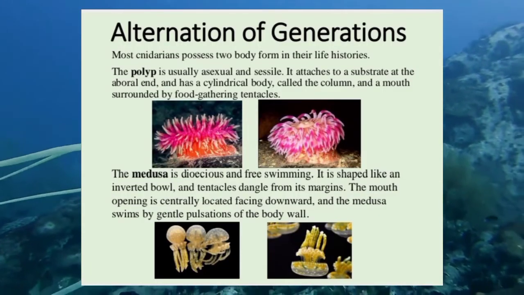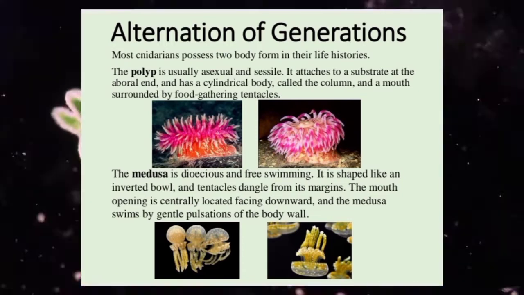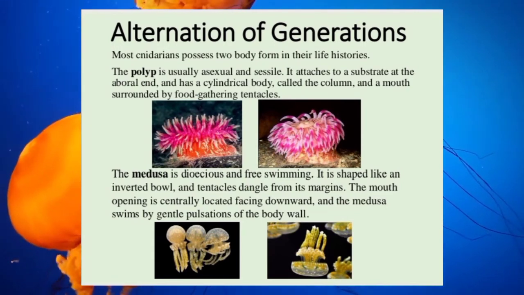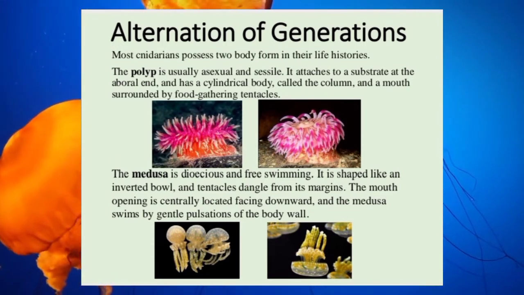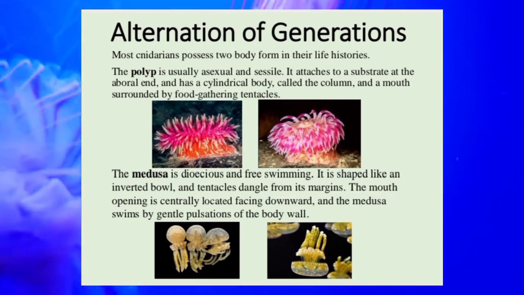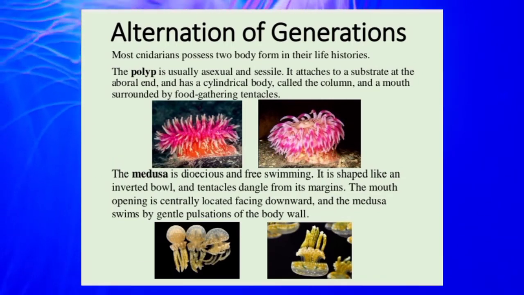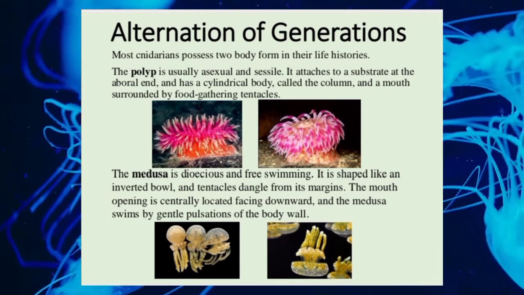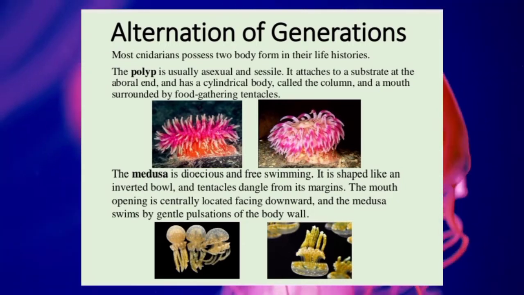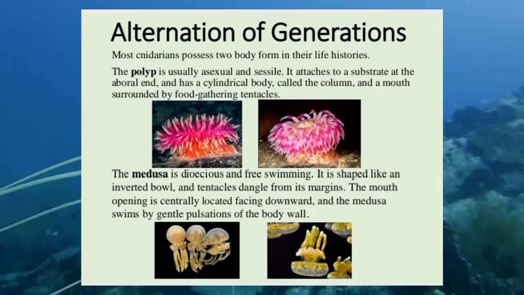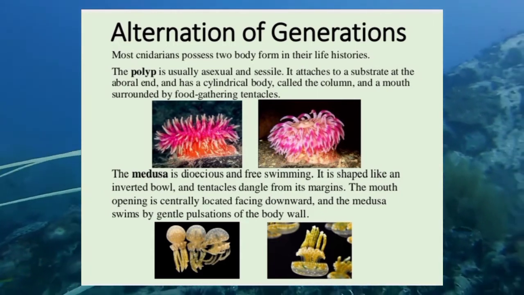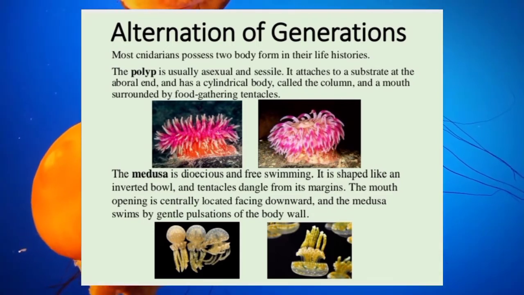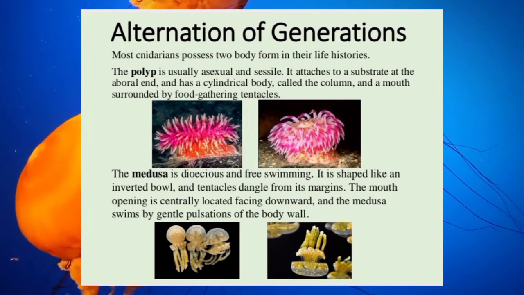Alternation of generations. Most cnidarians possess two body forms in their life histories. The polyp is usually asexual and sessile. It attaches to a substrate at the aboral end and has a cylindrical body called the column and a mouth surrounded by food-gathering tentacles. The medusa is dioecious and free-swimming. It is shaped like an inverted bowl, and tentacles dangle from its margins. The mouth opening is centrally located facing downward, and the medusa swims by gentle pulsations of the body wall.